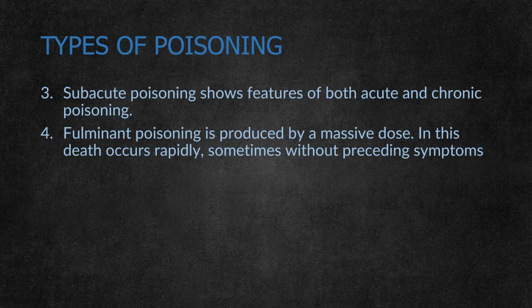Then subacute poisoning shows features of both acute and chronic poisoning. Then fulminant poisoning is produced when a massive dose of poison is taken. In this poisoning, death occurs rapidly without any symptoms. It is taken in such a large dose that immediately after taking the poison, the person dies.